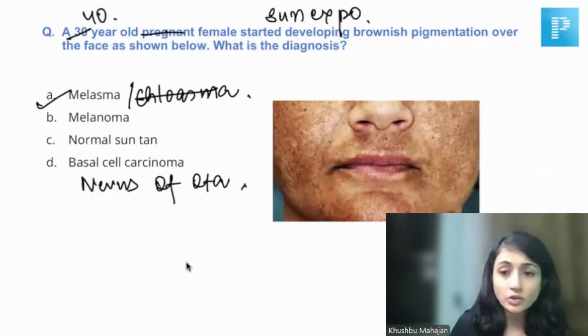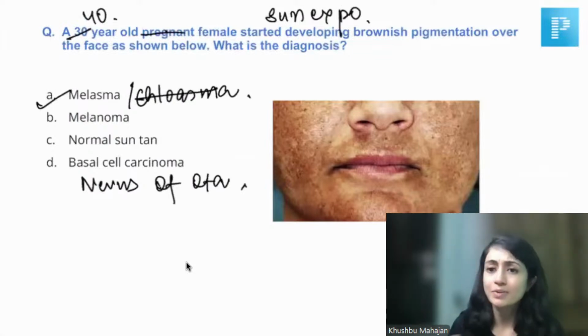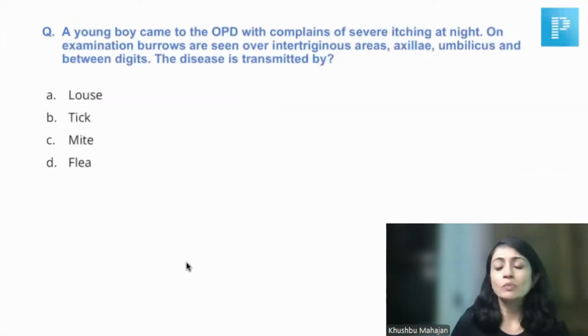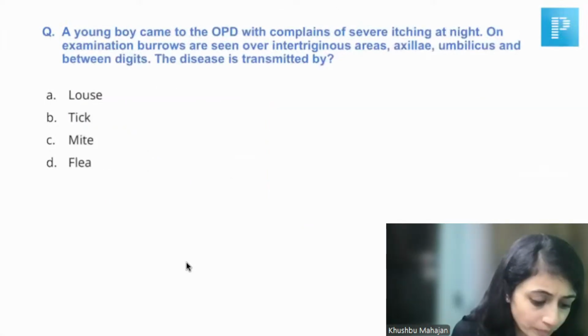Okay. So thank you so much. All of you are telling me there was no pregnancy, but sun exposure. My answer remains the same. So it was quite easy. A pigmentation after sun exposure, it is melasma. So I'll move on to the next question now.